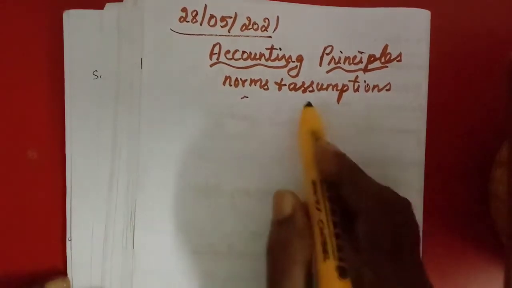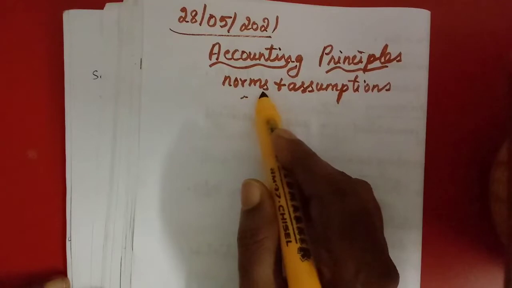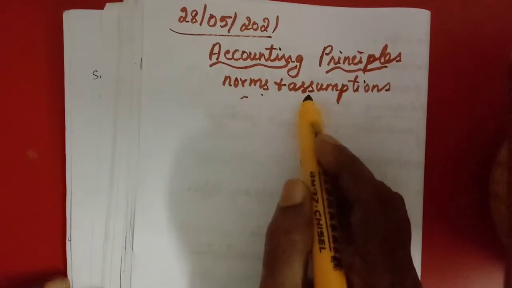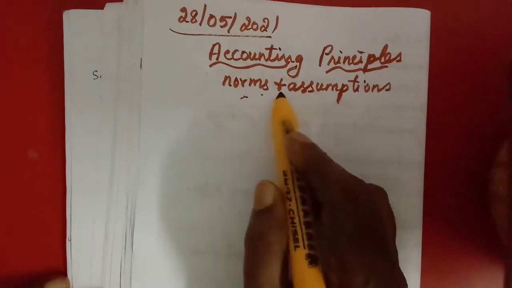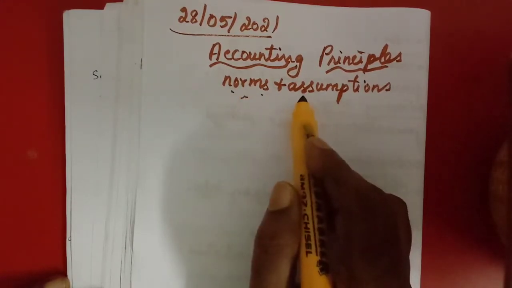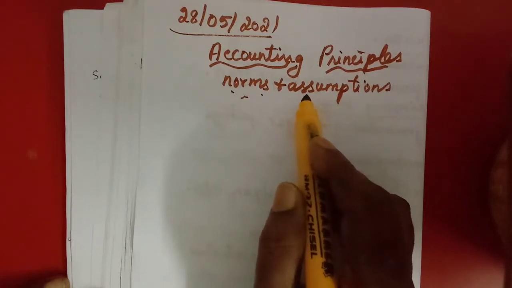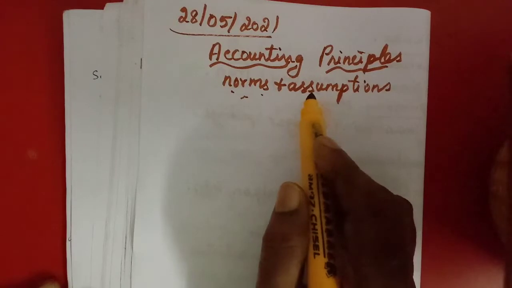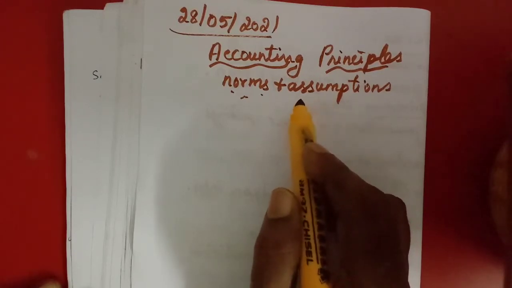These are developed by the people in order to have uniform accounting. It is accepted universally, the norms and assumptions which are given by the international bodies, national bodies, regulatory bodies.